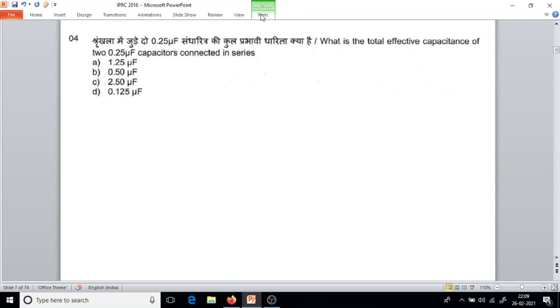What is the total effective capacitance of two 0.25 capacitors connected in series? Here two capacitors are connected in series, and we have to find the equivalent capacitance across this.